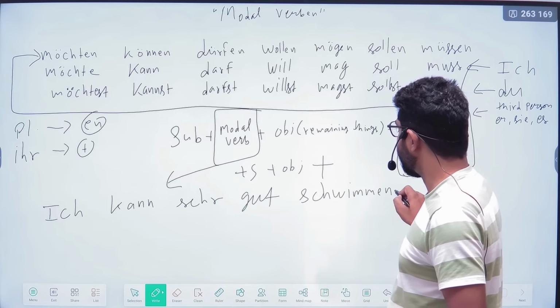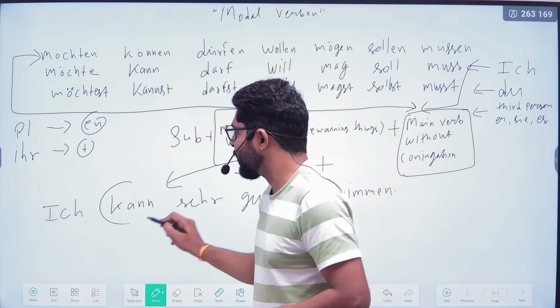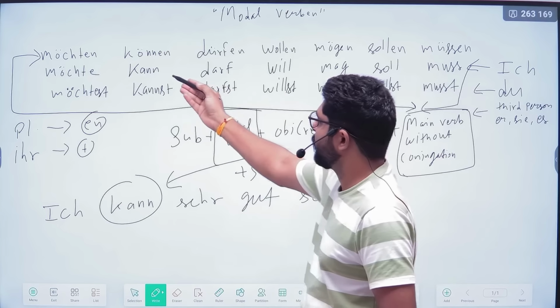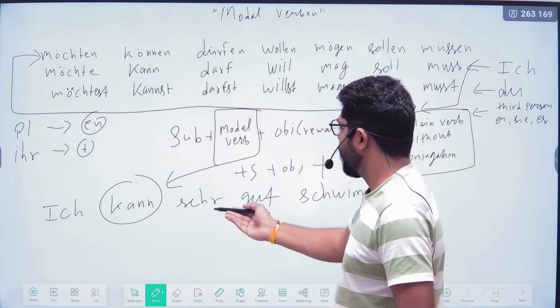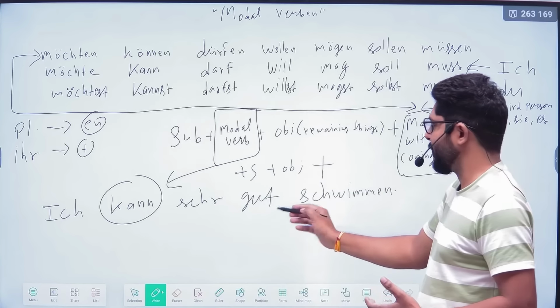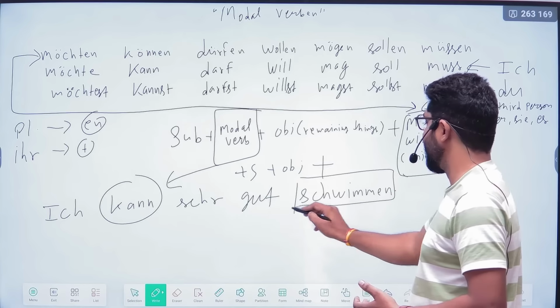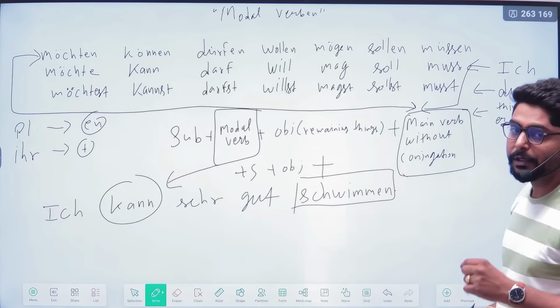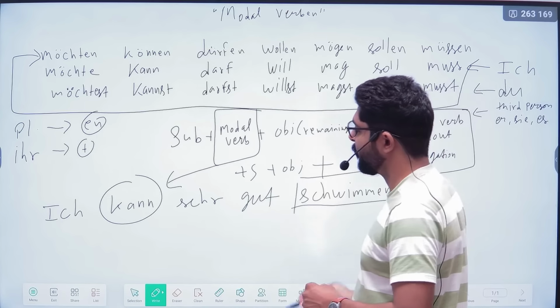Here you can see ich is the subject, and according to ich, we have used the modal verb können: kann. Other further information we have added here, and at the end we have added schwimmen. So, ich kann sehr gut schwimmen. I can swim very well.